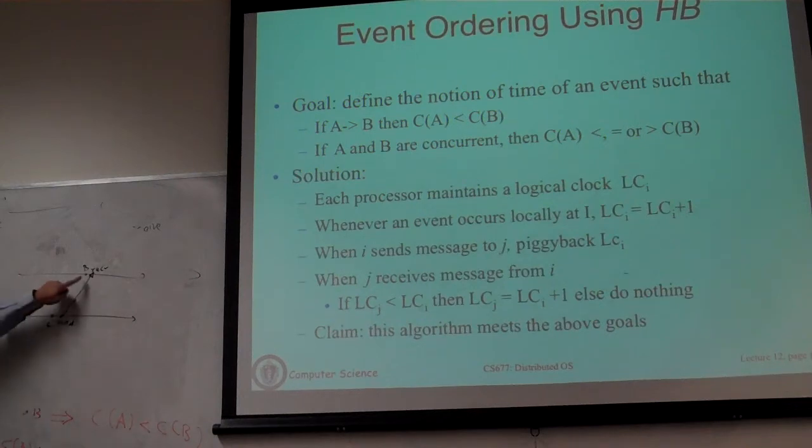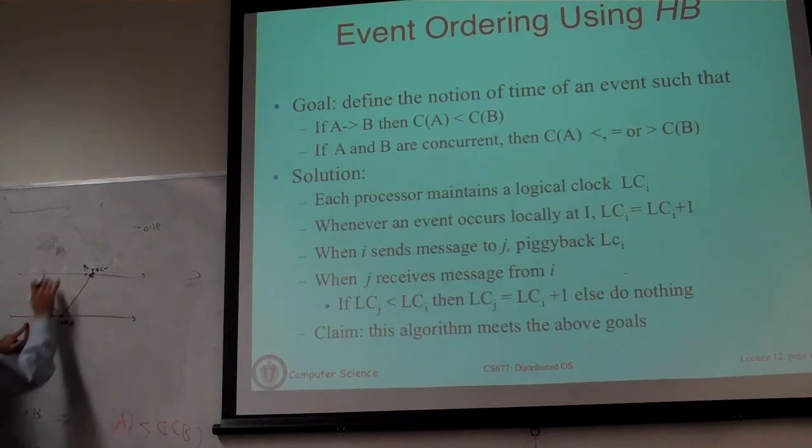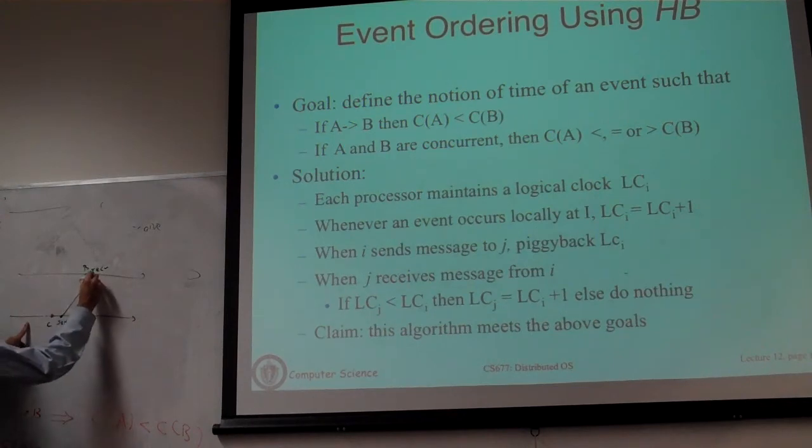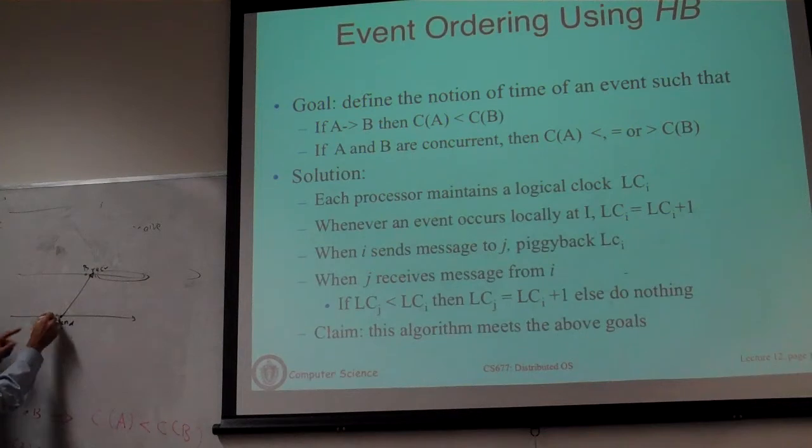If B is actually before the receive, then the claim is we cannot order B and C, because those are what we call concurrent events. The only thing you can order in between these processes, and these are independent processes, are the events that happened after the receive and the events that happened before the send. So B is an event that is not in this set, so you cannot say anything more with respect to B and C.